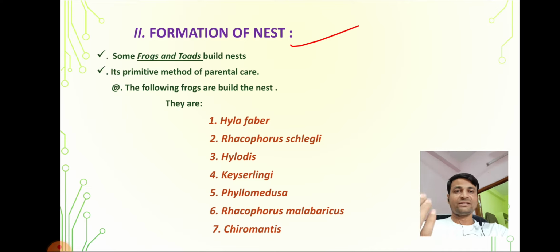One more important feature, the third character: in frogs, vocal sacs are present. In toads, vocal sacs are absent. What is the function of the vocal sac? It was already explained in the first part. Again, the vocal sac spreads the sound over a long distance, it resonates the sound. Which frog produces this sound? Generally the male frog.